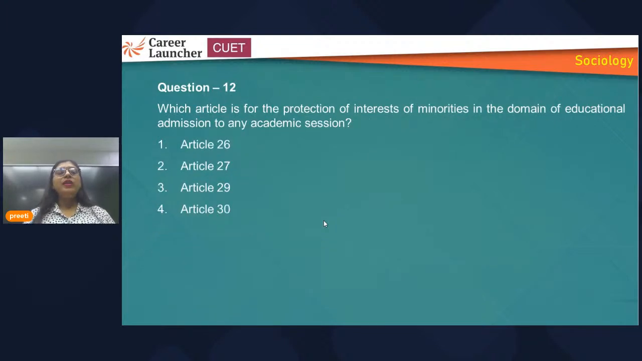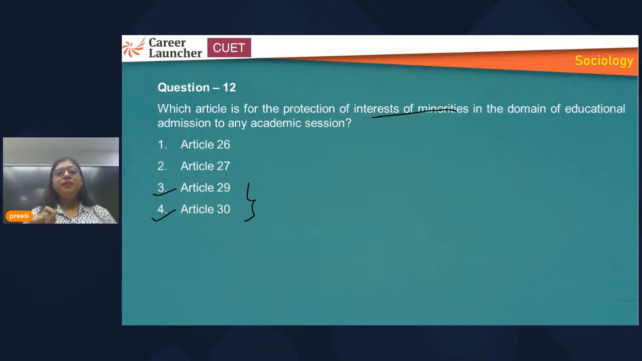Now, next is what? Which article is for the protection of interest of minorities in the domain of educational admission to any academic section? So here, the source is chapter 6 only. In this chapter, two articles have been talked about: Article 29 and Article 30. Both articles are talking about the rights of minorities, but in different ways. So interest of minorities has been taken care of in both these articles. But you have to identify which article is particularly asked in this question.